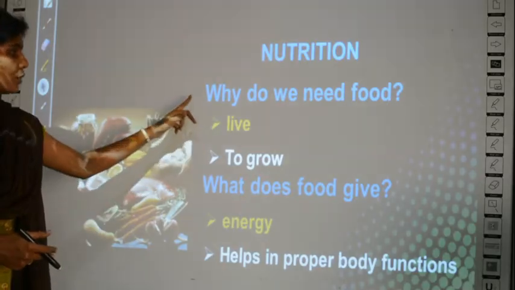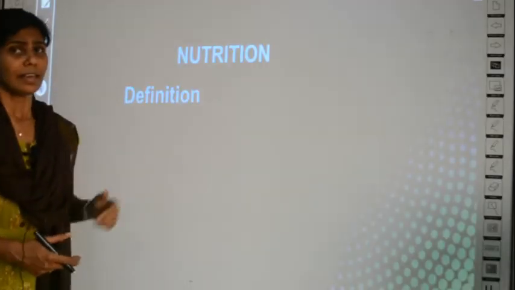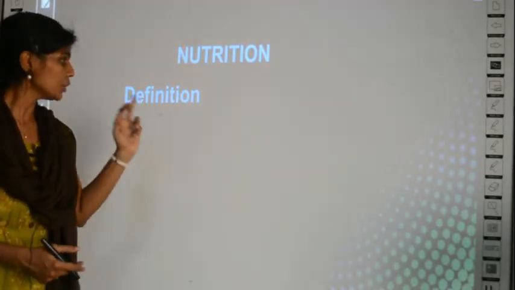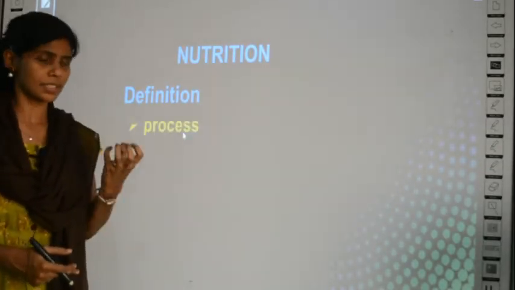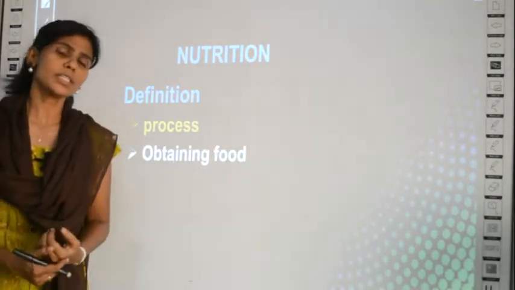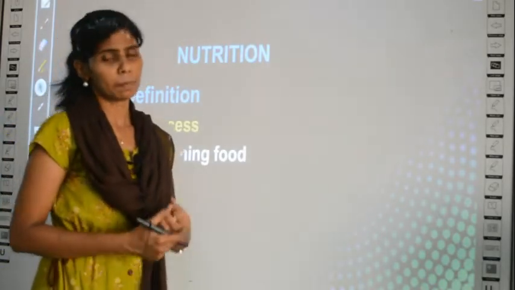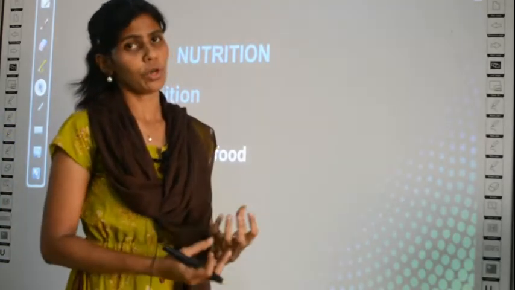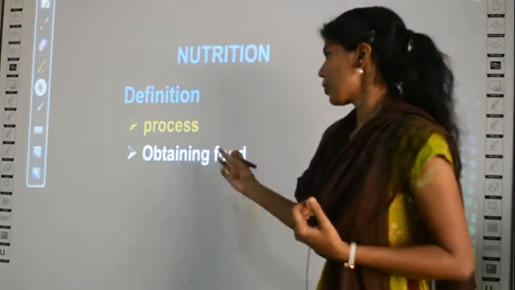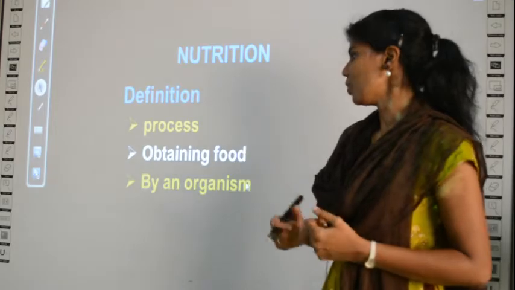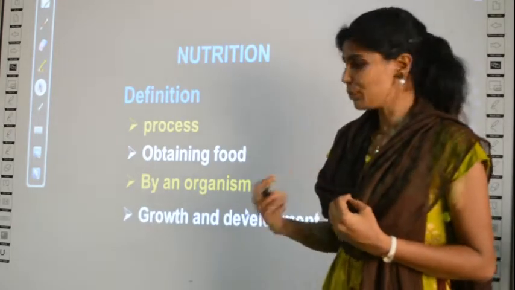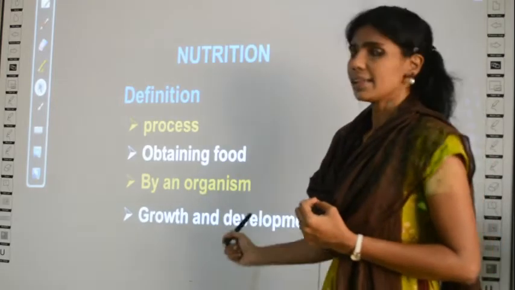This is about nutrition. And then let's learn about the definition of nutrition. How can you define nutrition? Nutrition is a process. It is a process where food is obtained. What does this mean? What is obtained? Obtained means when you take in food, or when an animal gets its food. The process where animal or any organism gets its food. For what it gets its food? For the growth and the development.